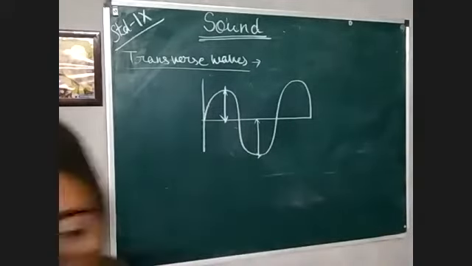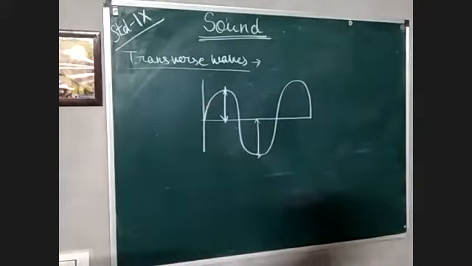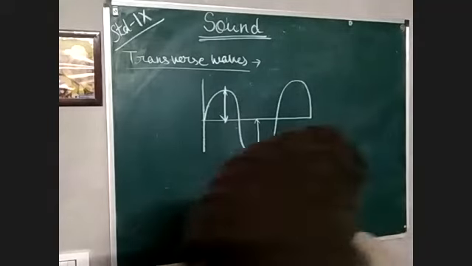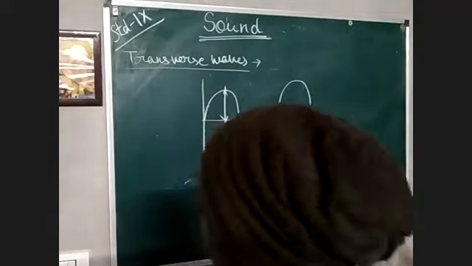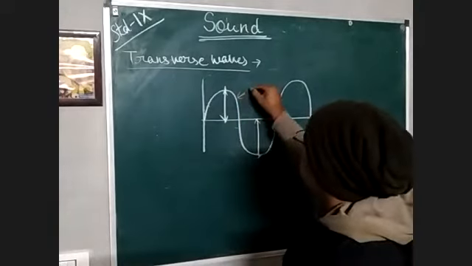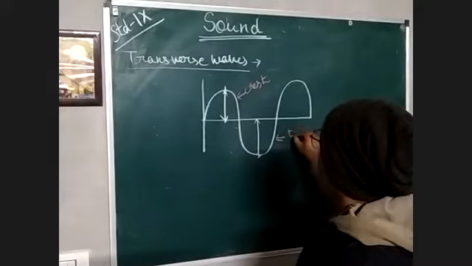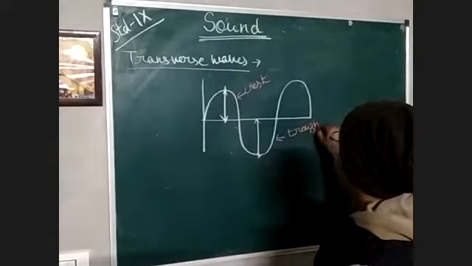So how are the particles moving in the transverse wave? We will see here. In the transverse wave, the string is vibrating up, so we can see the crest. This is the upper portion, which you can see here. This is the crest, and this downward portion is known as the trough.